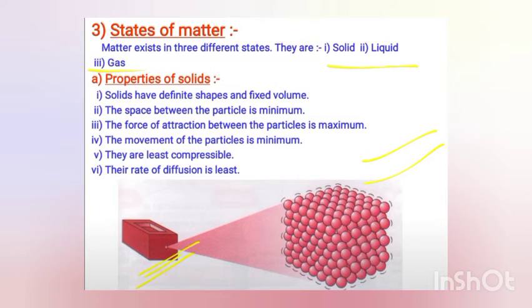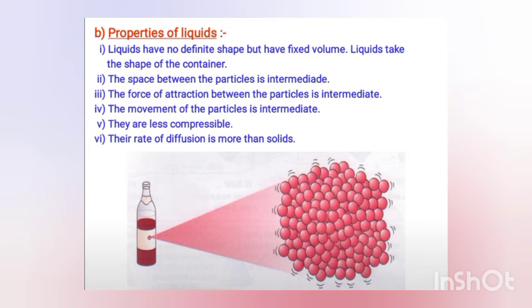The spaces between the particles are very least, and the force of attraction between the particles is strong, and they are least compressible because they have strong forces of attraction and very little space between them, so we can't compress them. And diffusion, you already know, is the mixing of two states. Since the particles have very little space between them, their diffusion is also very slow.